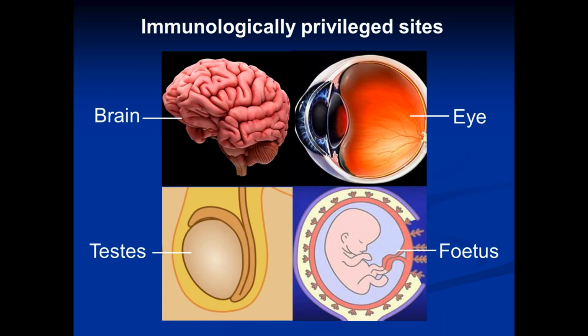These are examples of immunologically privileged sites. The brain is immunologically privileged; the antibodies cannot cross the blood-brain barrier. The posterior chamber of the eye, containing the vitreous, is immunologically privileged. Testes are immunologically privileged. The fetus in a pregnant woman is immunologically privileged. So antibodies cannot reach these sites. If self-antigens are present in these sites, they will never come in contact with the antibodies.